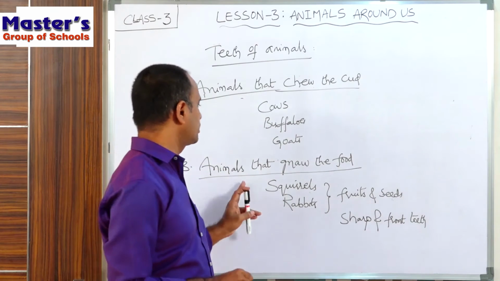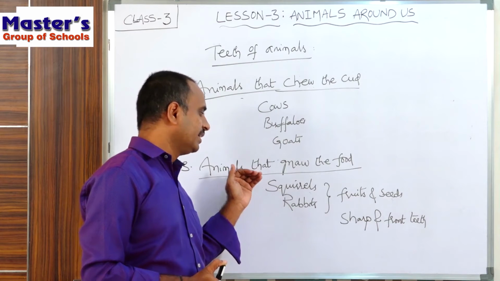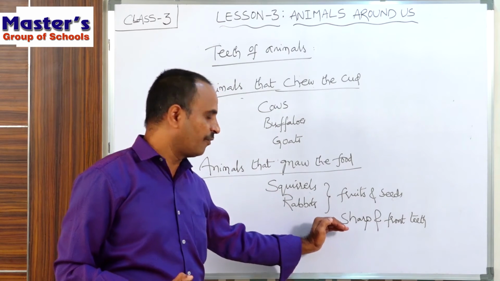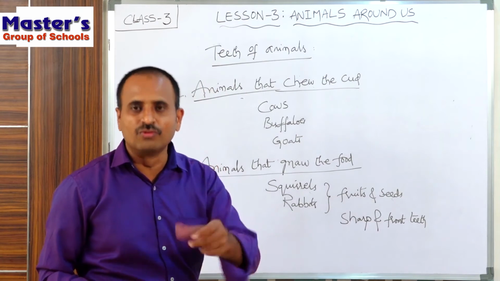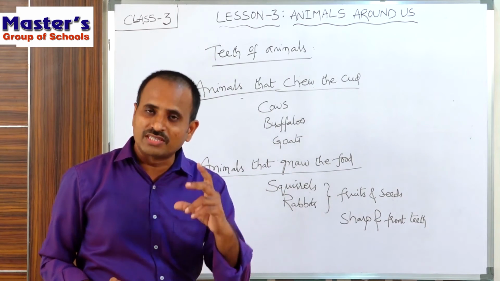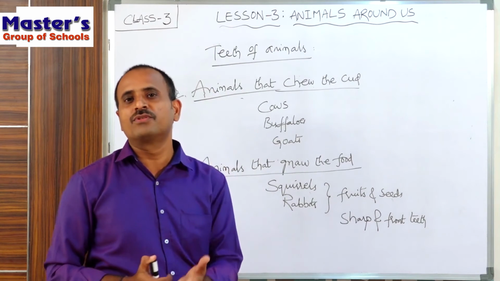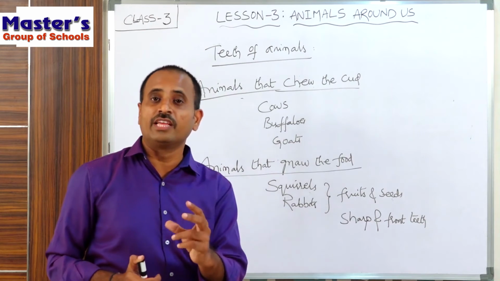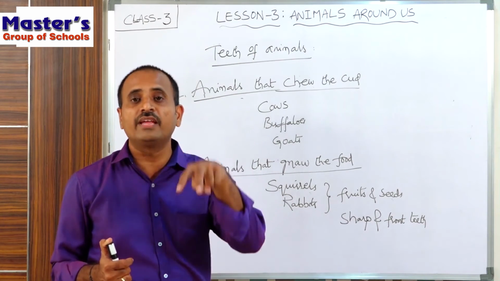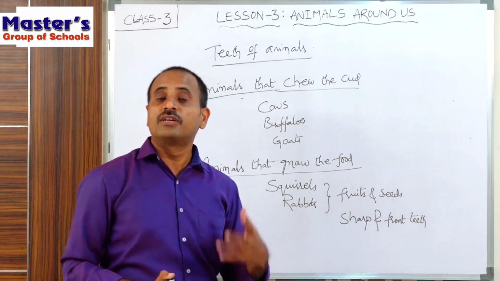So these are the animals that gnaw the food, and these are the adaptations in their teeth for eating their food. By using their sharp front teeth, they will bite the fruits. Especially these animals eat the fruits and nibble the seeds. So how are they able to eat the seeds and fruits? The seeds are very hard, but even so, they can break the seeds with the help of their sharp front teeth. So this is about animals that gnaw the food.